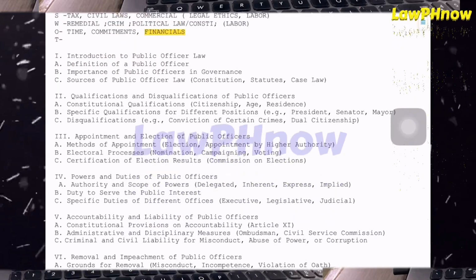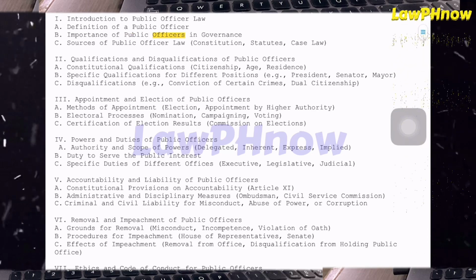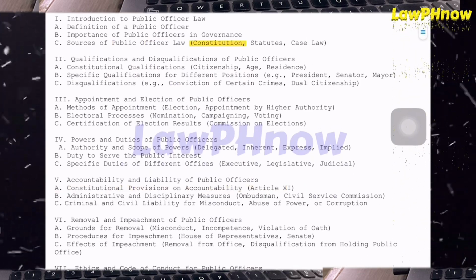1. Introduction to Public Officer Law. A. Definition of a public officer. B. Importance of public officers in governance. C. Sources of public officer law: Constitution, statutes, case law.